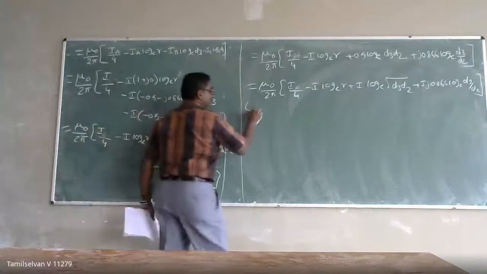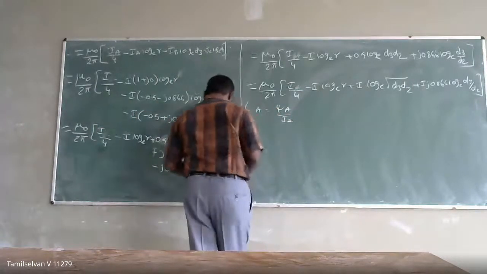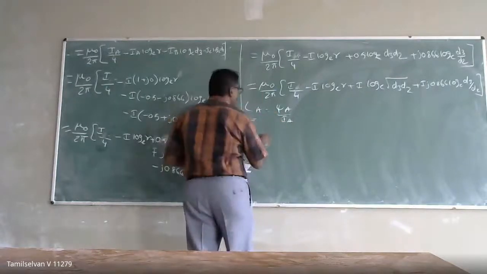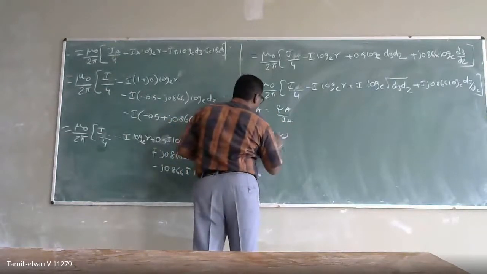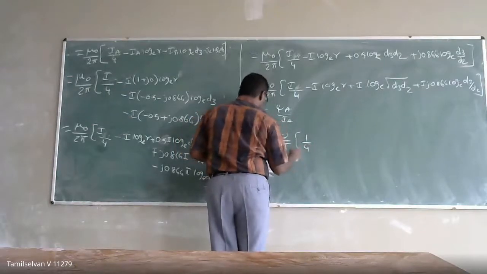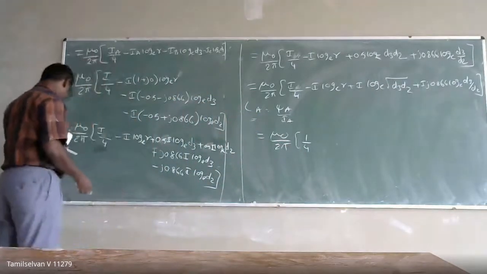I know inductance will be equal to flux linkage per unit ampere of current. So here, if I substitute mu naught by 2 pi into 1 by 4, I am taking the I outside. So IA will get cancelled. Okay.